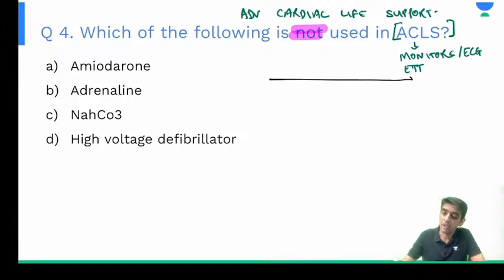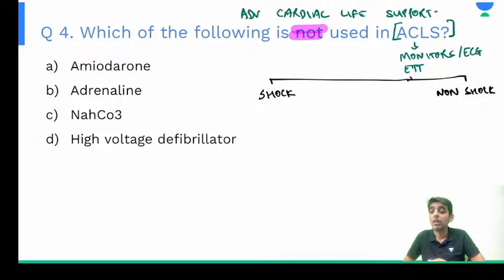One is shockable rhythm. The second one is non-shockable rhythm, right? So which are the shockable rhythms, guys? The best answer for this is VF and VT. You should remember these two rhythms always. So VF and VT, these are the shockable rhythms.